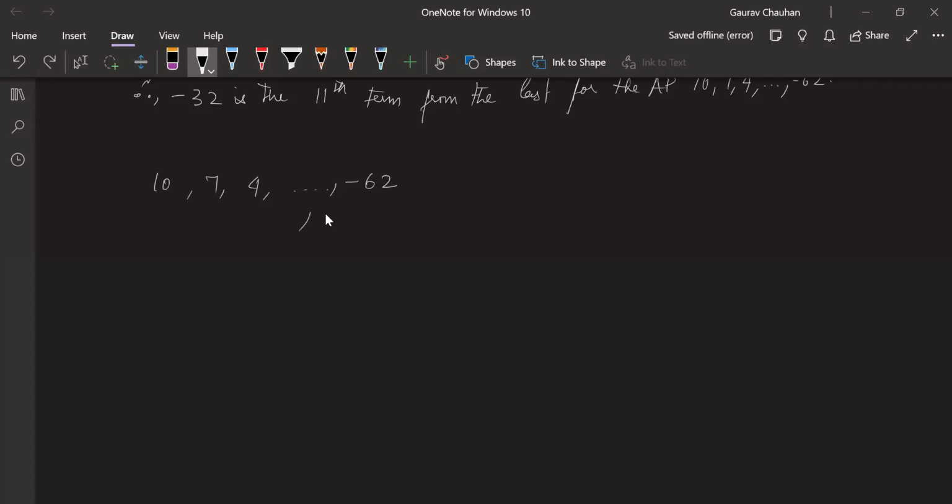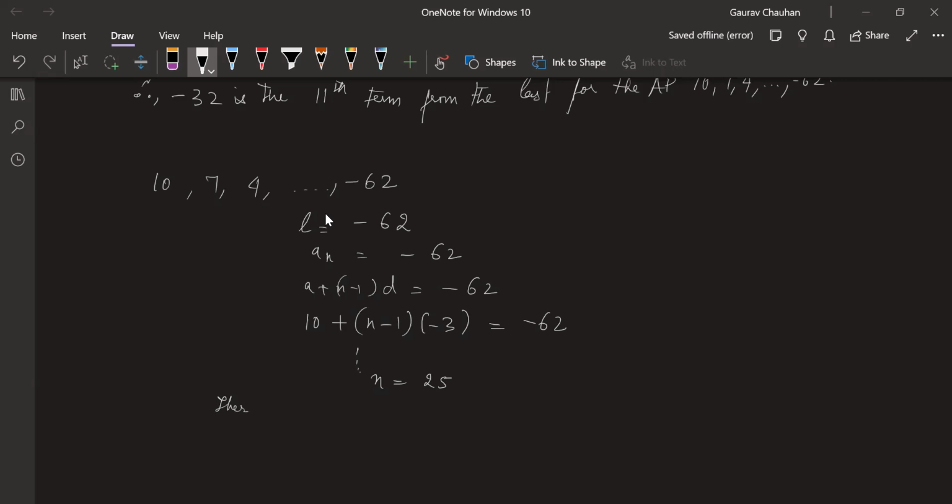Now here the last term is minus 62. Basically a_n is equal to minus 62. I don't know n. I'm going to find how many terms are there. So a plus (n minus 1) into d is equal to minus 62. I know a is 10. I don't know n. d is minus 3, so (n minus 1) into minus 3 is equal to minus 62 minus 10. You can write that. Finally, when you solve this, you are going to get n is equal to 25. Solve it and see. I'm not going to do that. So basically, there are 25 terms.